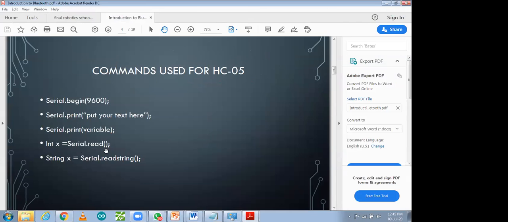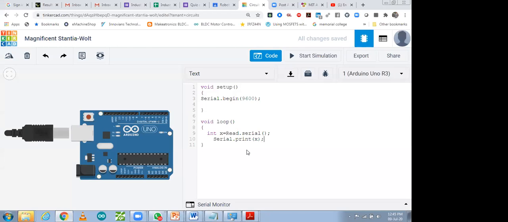Serial dot read, and if you want to read in a string format, you can do that also. Serial dot readString you can also use. That is up to you how you want to do it. So serial dot read, I just write it in reverse order. Serial dot read, that you have to do. So I'm going to print it.